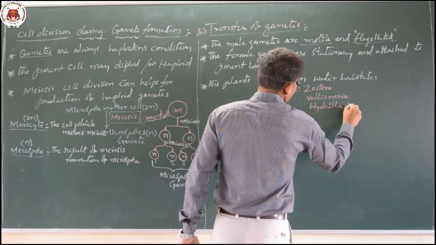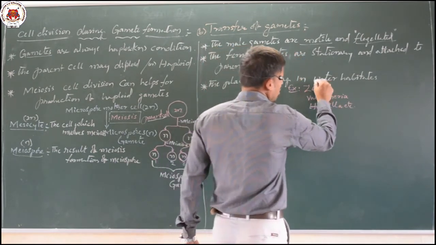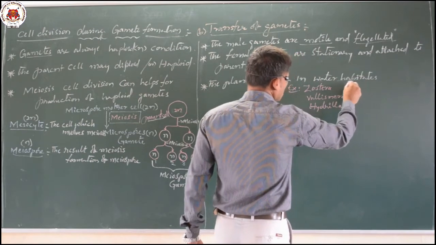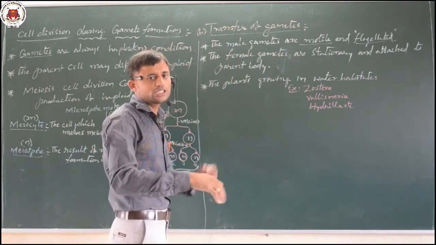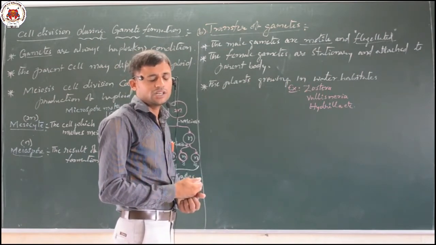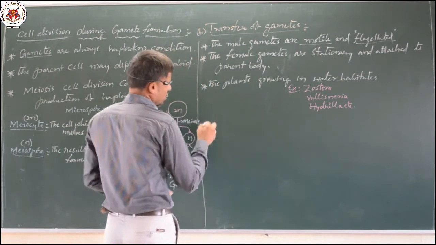These kinds of watery plants are always present in water bodies, and whenever they transfer their male gametes to reach the female gamete region, the water helps with transportation.